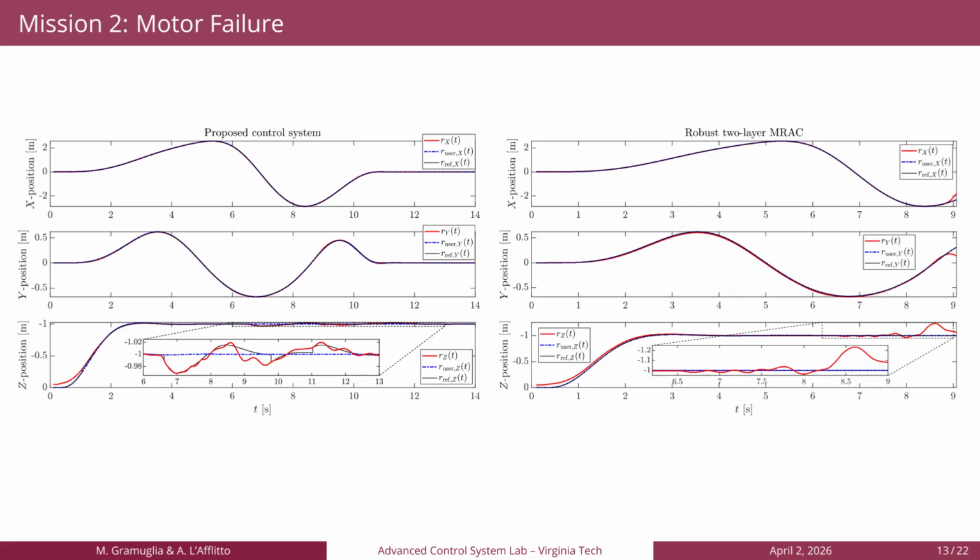We can see on the left in the proposed control system plots at the very bottom. If we zoom in, we can see the resetting events in the reference model represented by the black line, that shows how the switching law acted on the system and how it was useful to stabilize the system. In fact, if you look at the very same thing on the right, for the robust two-layer MRAC Z position, we see that, without the switching mechanism, the vehicle went unstable.